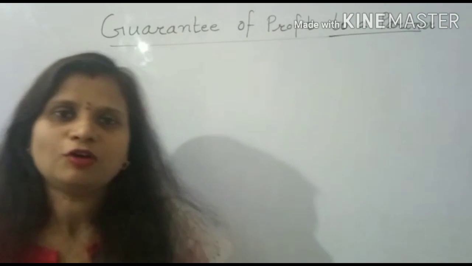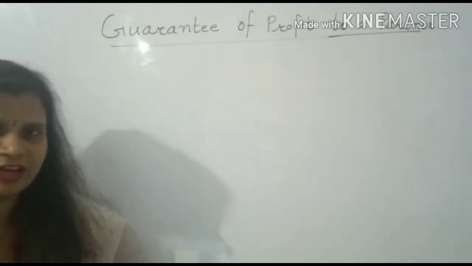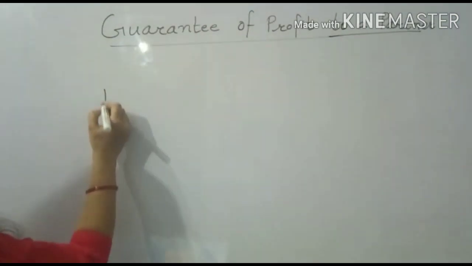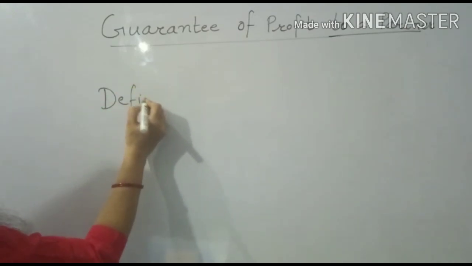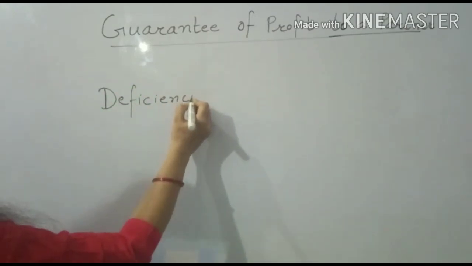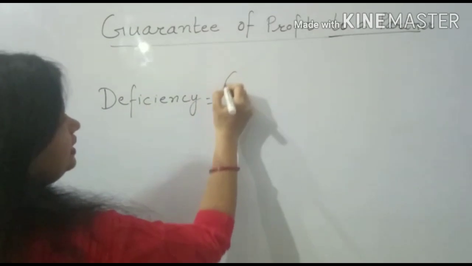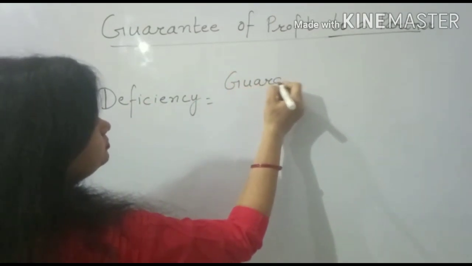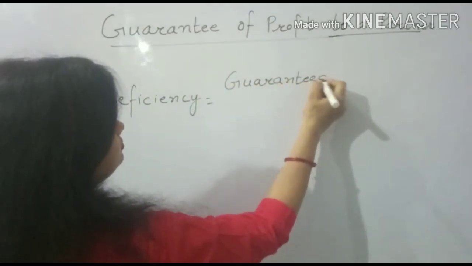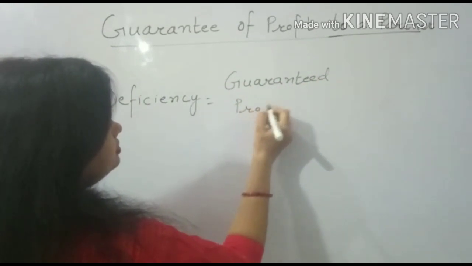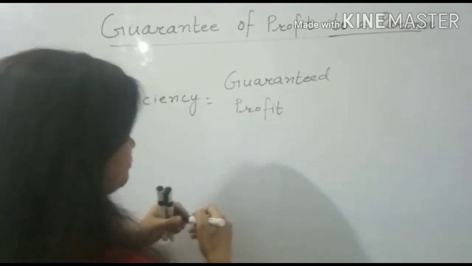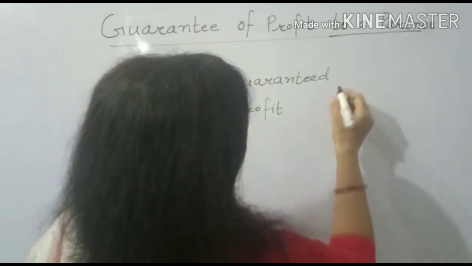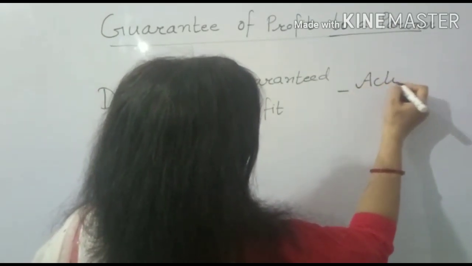So now we know the meaning of deficiency. Deficiency is equal to guaranteed profit minus actual share of profit.